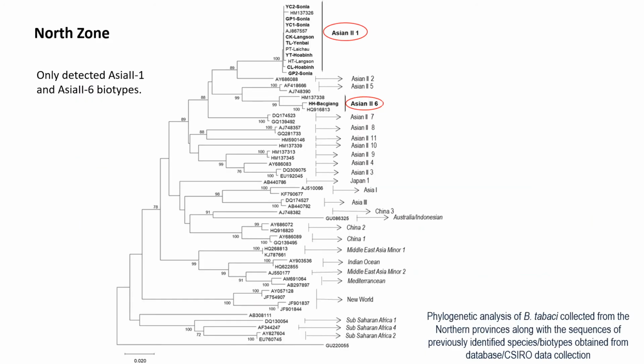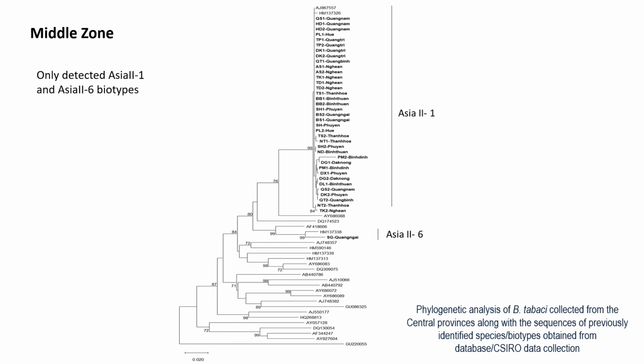Here we have the phylogenetic analysis of whitefly samples collected from the northern provinces, along with the sequences of previously identified species or biotypes obtained from the database. We only detected Asia 2.1 and Asia 2.6 biotypes. For samples collected from the central provinces, we also only detected Asia 2.1 and Asia 2.6 biotypes.